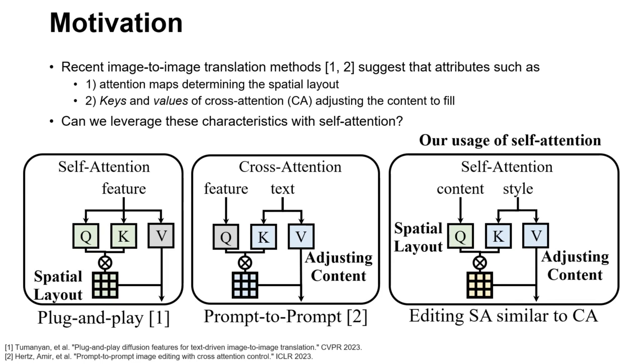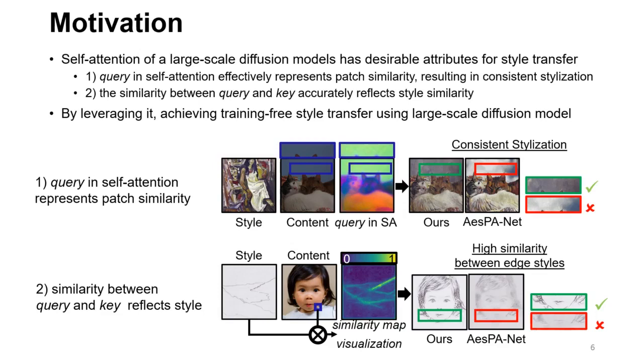In this paper, we utilize these characteristics of the attention layer, especially the self-attention map, for keeping the layout of the content while transferring its texture. Specifically, we observed that the substitution of key and value effectively enables us to synthesize realistic images with modified texture and styles. In addition, we show that the self-attention of a large-scale diffusion model has desirable characteristics, such that the query in self-attention represents the semantic patch similarity, and the similarity measurement between query and key accurately reflects the style.